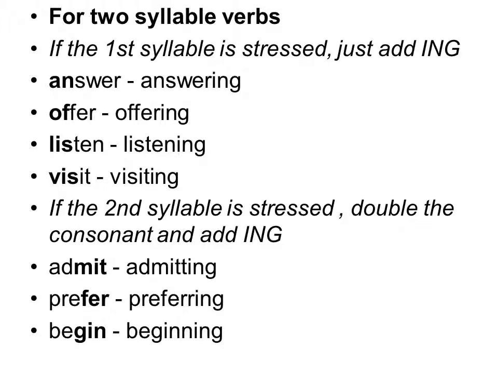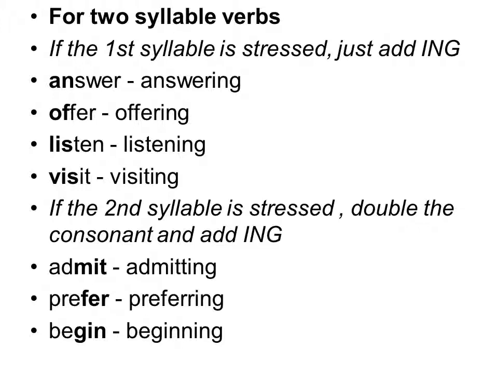Alright. So the next rule right here says for two syllable verbs, if the first syllable is stressed, just add ing. Si la primera sílaba, para los verbos con dos sílabas, si la primera sílaba es tónica, entonces simplemente le agregamos ing. Tenemos answer, contestar, answering. Ven que están en negritas, la A y la N es la parte tónica, la parte stressed. Ok, entonces por eso le agregamos simplemente ing. Answering, offer, offering, listen, listening.